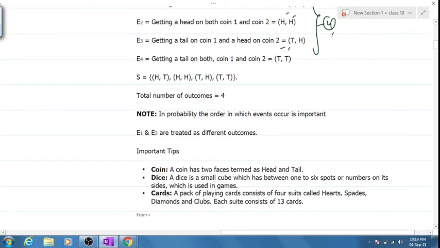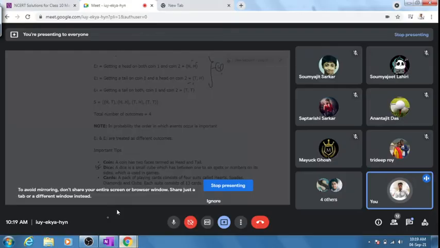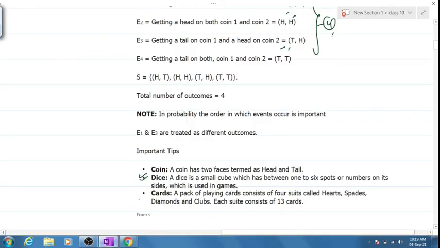Coins is done. Now you have dice. I hope you know what a die is. You have played Ludo, I think. In Ludo you throw one die, right? That cubical shape thing has the numbers 1 to 6 on it, and your fortune lies on that. So out there you'll have 6 possible outcomes: 1, 2, 3, 4, 5, 6. And for cards we'll have 4 different suits: hearts, spades, diamonds, and clubs. When we do cards, I'll tell you about the introduction of the cards.